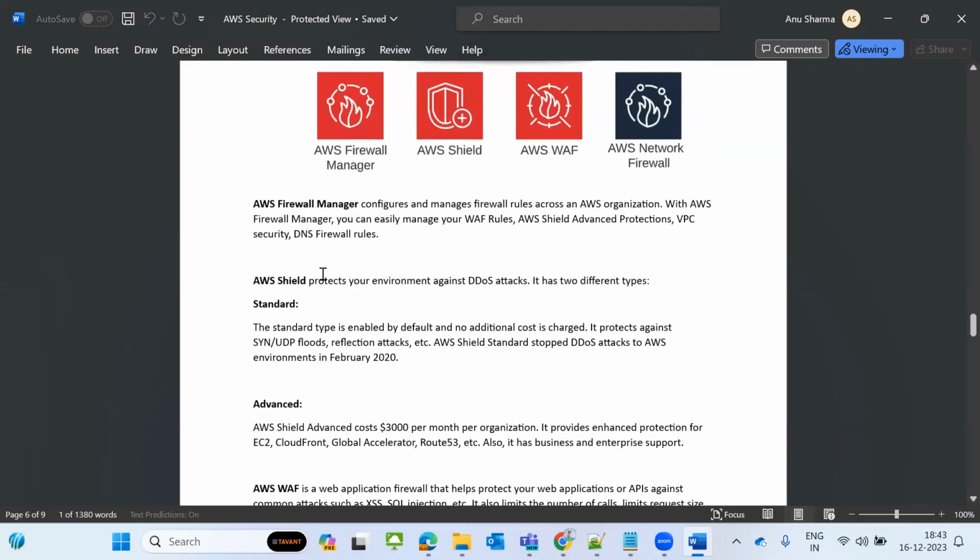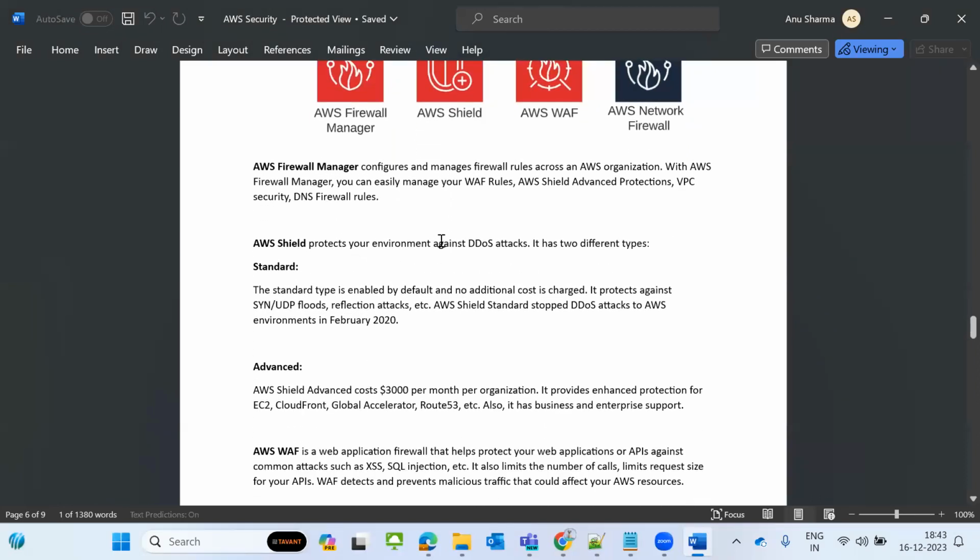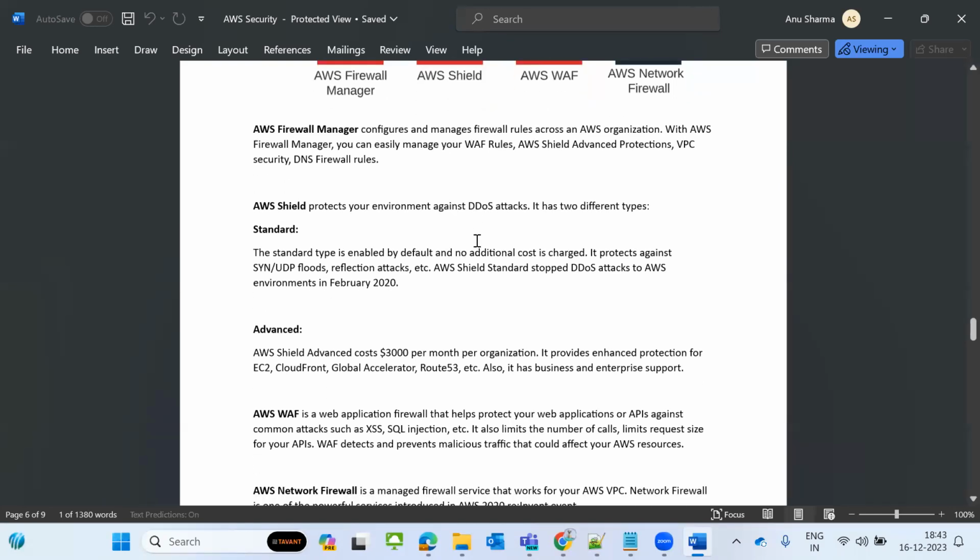And AWS Shield will protect your environment against DDoS attacks. There are two types: standard and advanced. These attacks include SQL attacks, SYN and UDP floods, and reflection attacks. These are all the things it will protect against. That is called Shield. Standard is there, advanced is there.